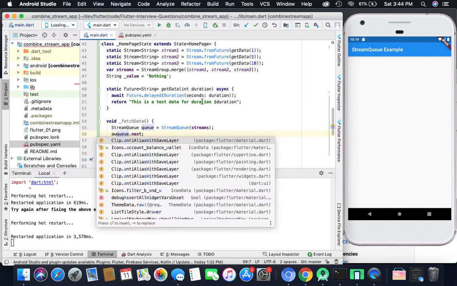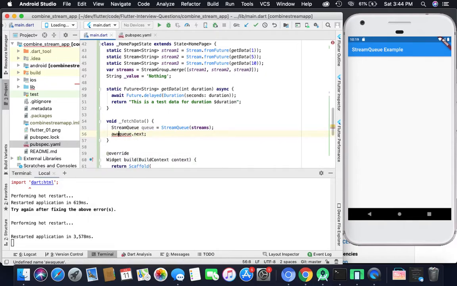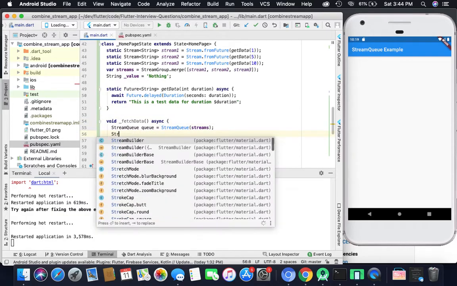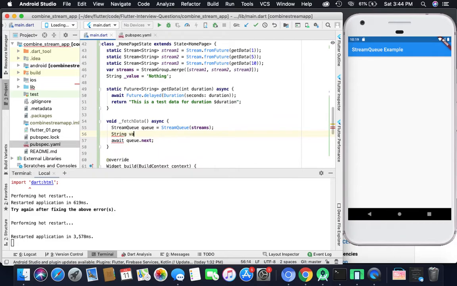With this you will get them, and this next is an asynchronous operation. So I will show you here. If you click here, you can see that it is returning some future value. So that's why I have added await here. So I will assign this value here, called value, and we'll take this value here. So we can get this string here. So this is called queue.next.